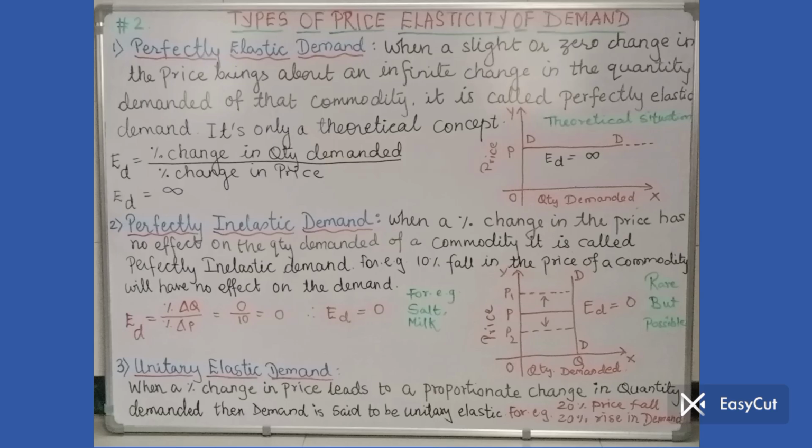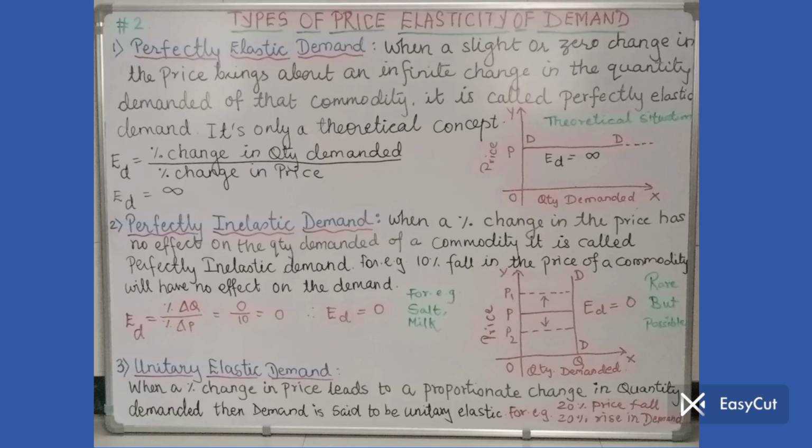In this case elasticity of demand is infinity. So it's a theoretical situation. I hope the point is over. Perfectly elastic demand means totally changeable demand, totally responsive demand.